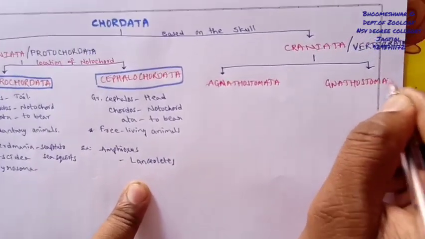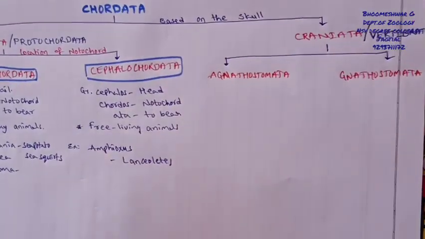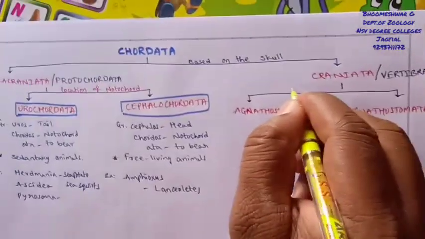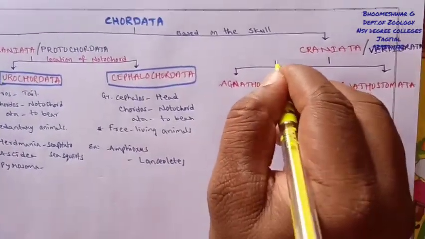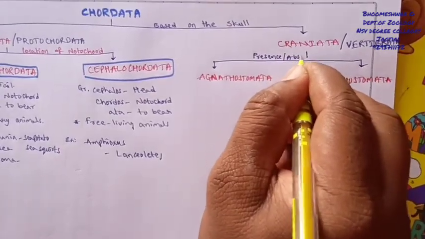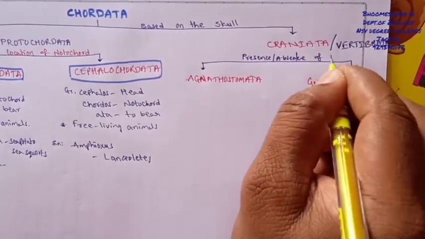These two subsections are classified based especially on the presence or absence of jaws.